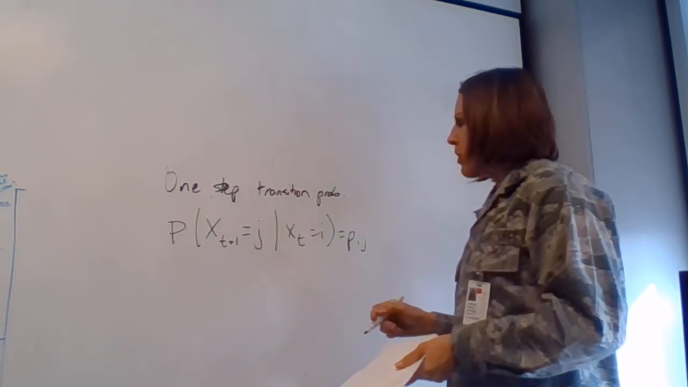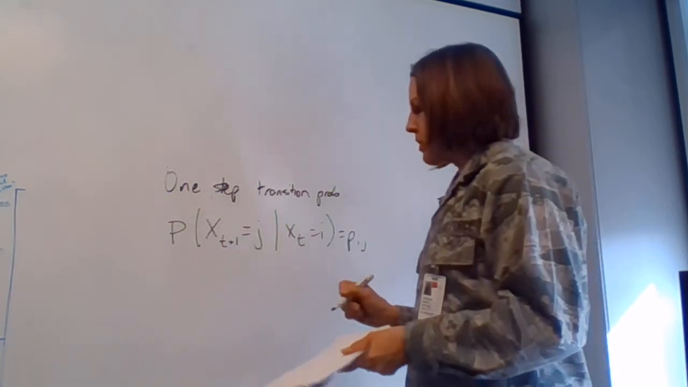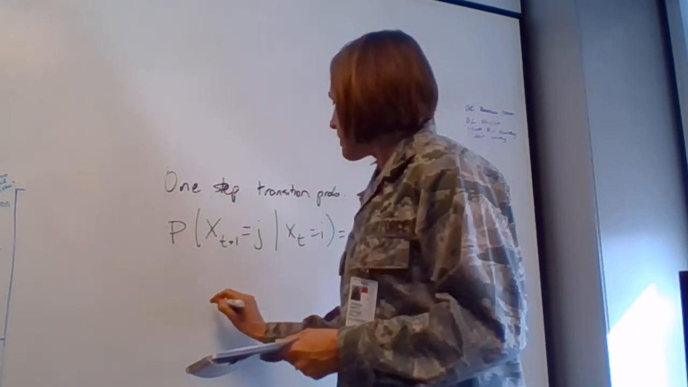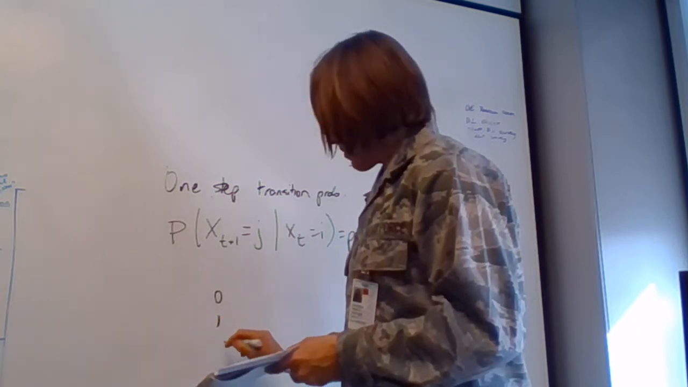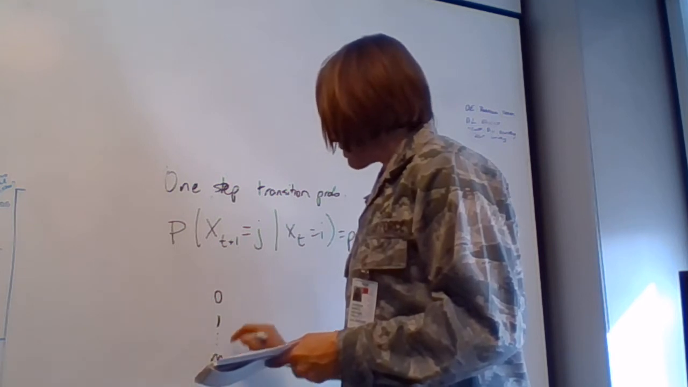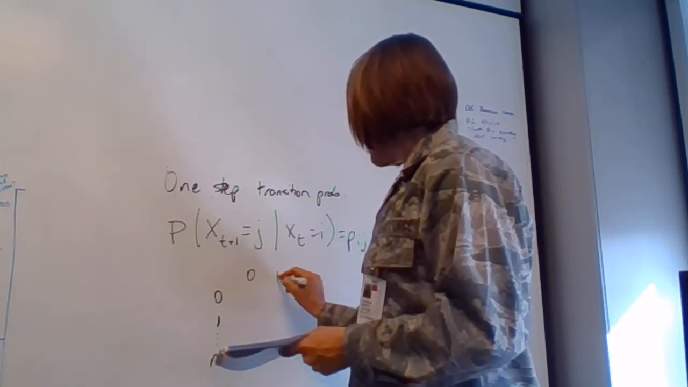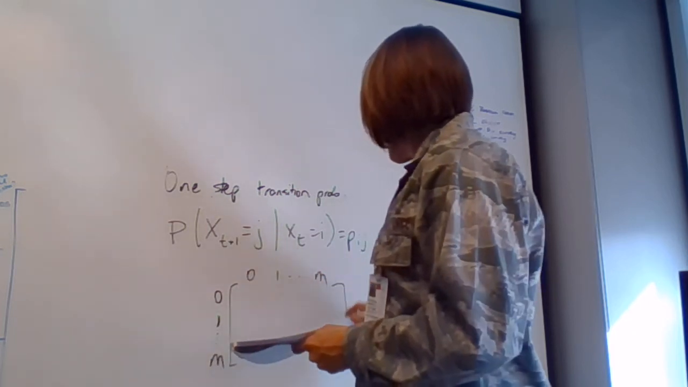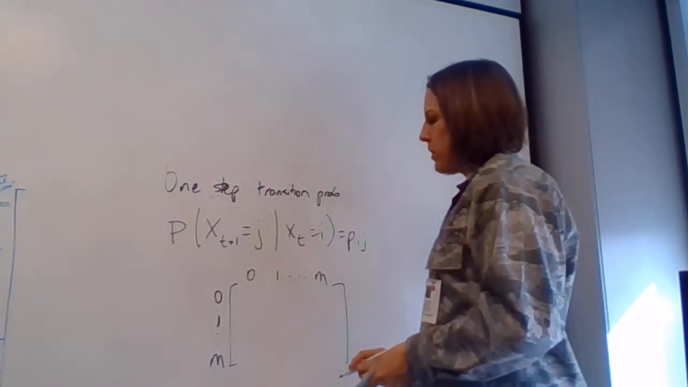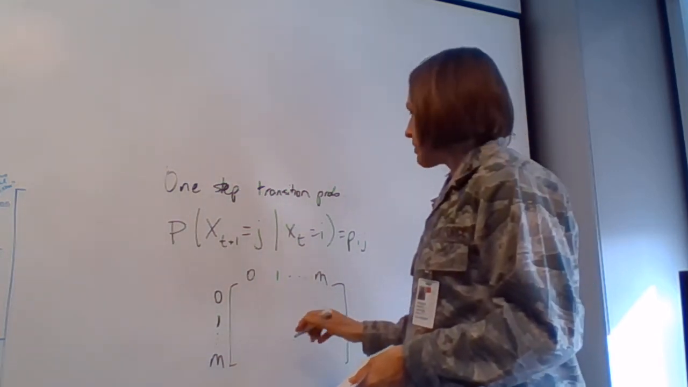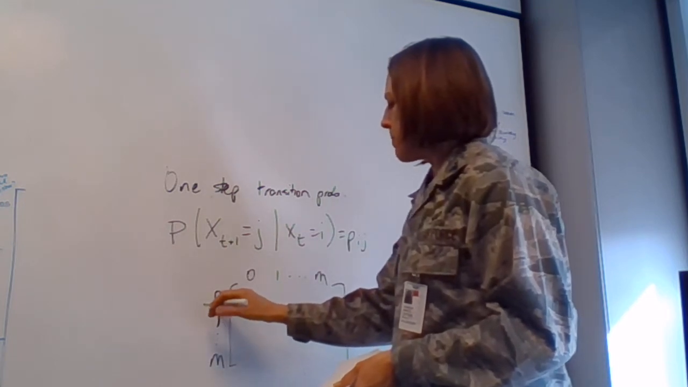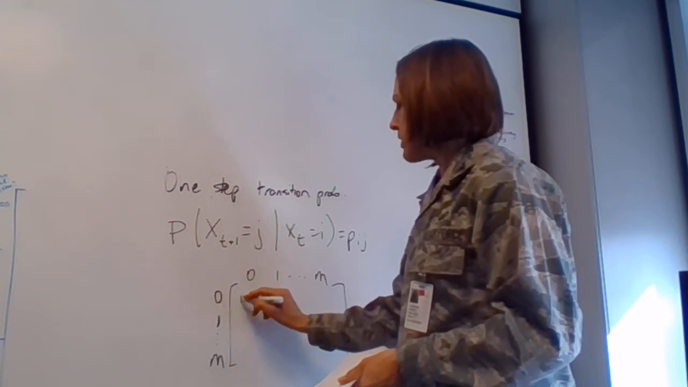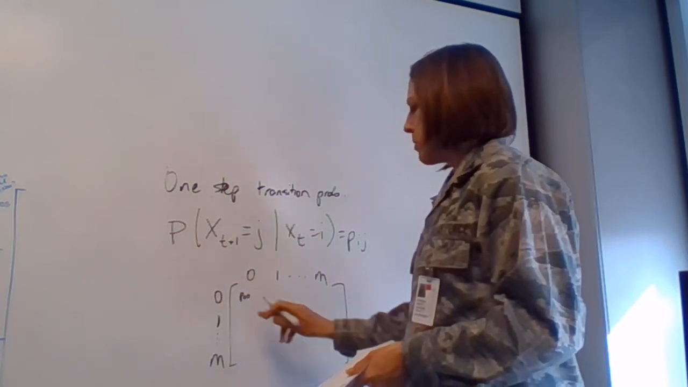Okay, now then we have this thing called the transition matrix. So the one-step transition matrix looks like this. We can take all of these transition probabilities, and let's say that we're going to go with m events here, or m possible states. And across this way, we're going to say here's state 0, here's state 1, all the way up to state m. Okay, so the one-step transition probability matrix is going to look like this. The probability of going from this state to that state, so the probability of going from state 0 to state 0 is going to be P00.